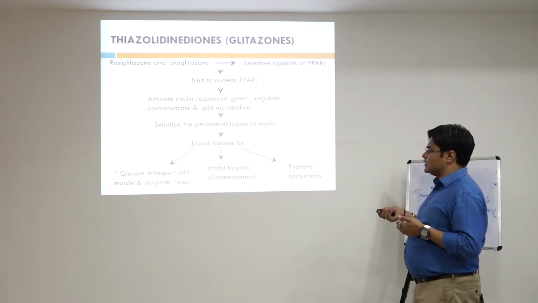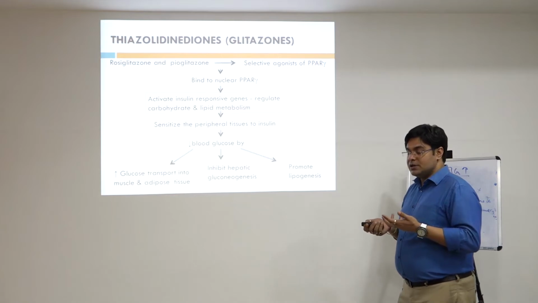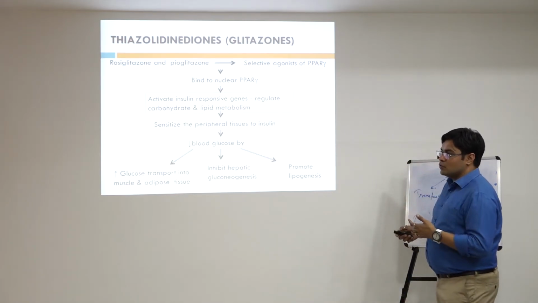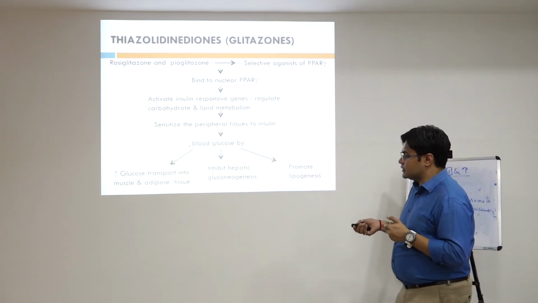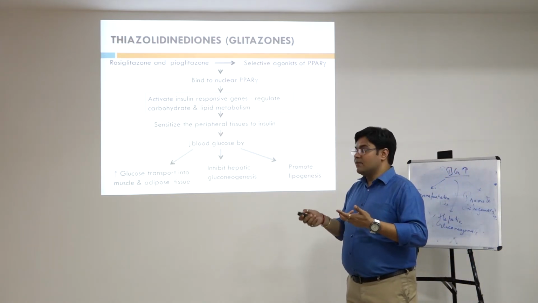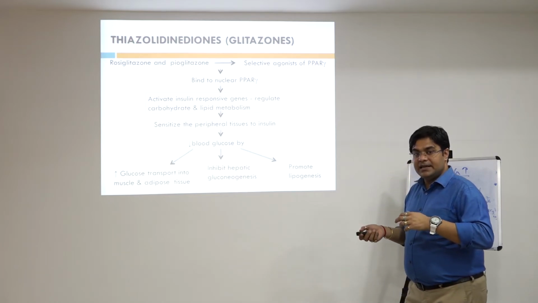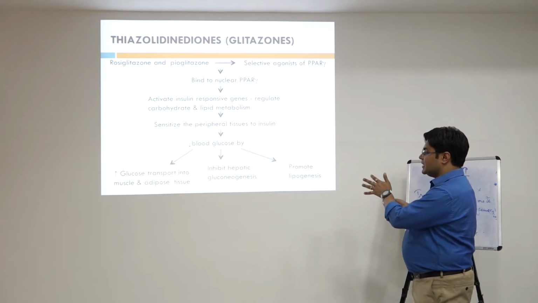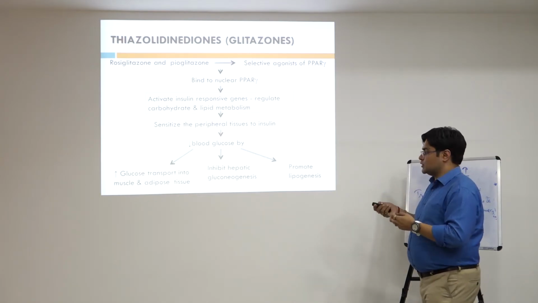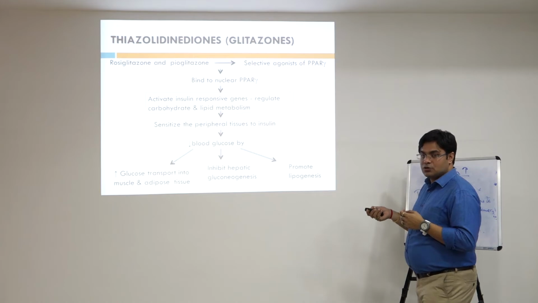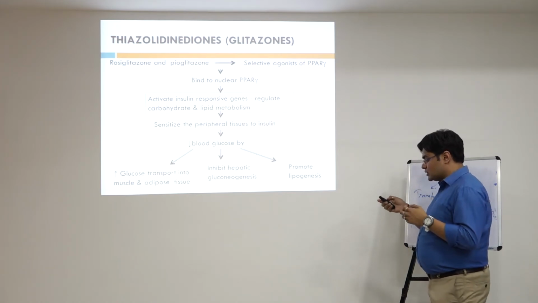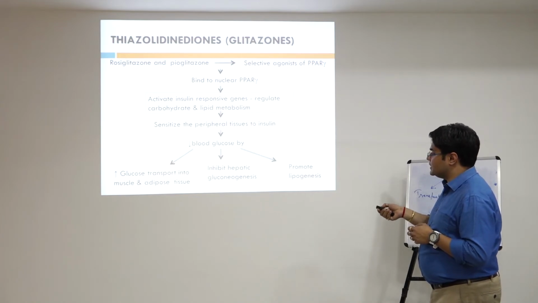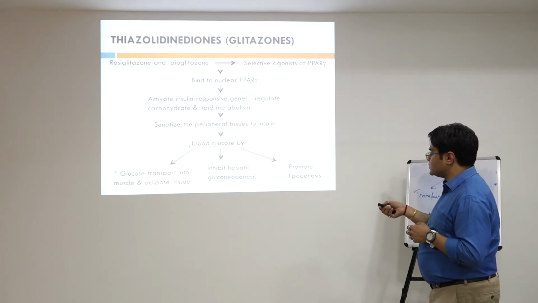Second, hepatic gluconeogenesis is inhibited. Gluconeogenesis is the formation of glucose from non-carbohydrate precursors. If the blood glucose level is already increased, and in this condition it gets increased further by gluconeogenesis, then it can create more problems, because the blood glucose level was already high, and now we are causing more glucose production. So this process also gets inhibited, and it also promotes lipogenesis. That's why all these things lead to a decreased blood glucose level.